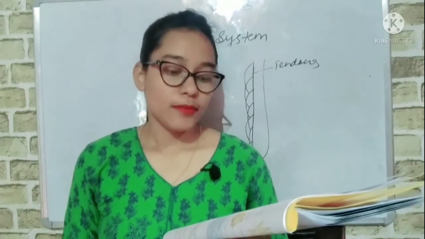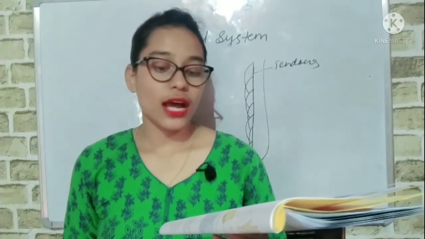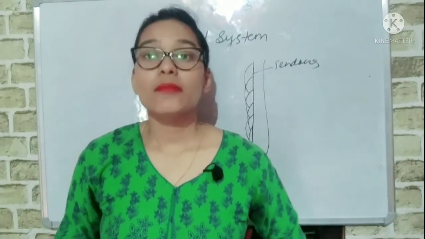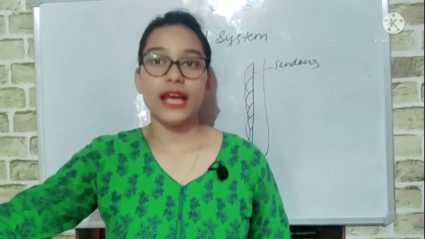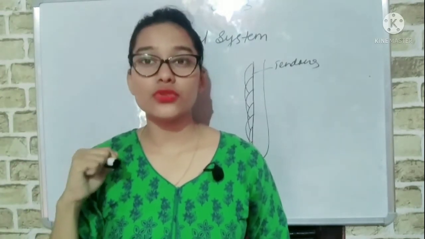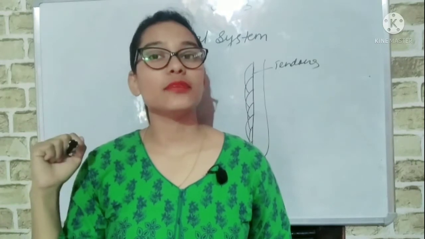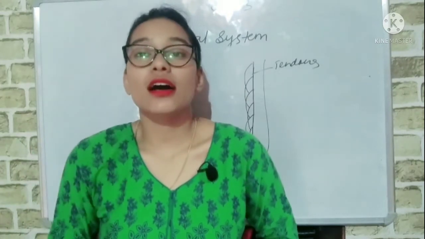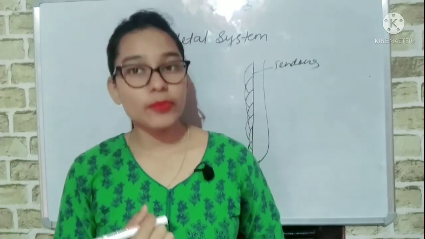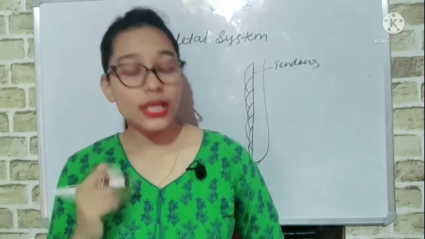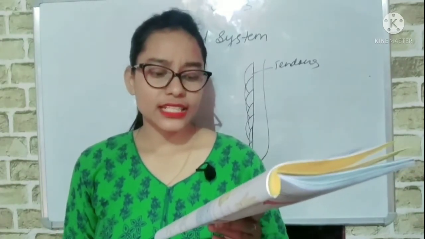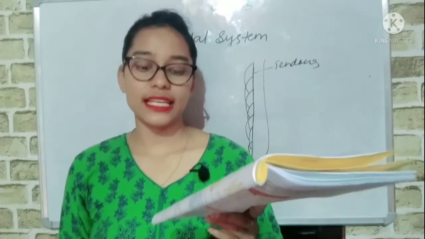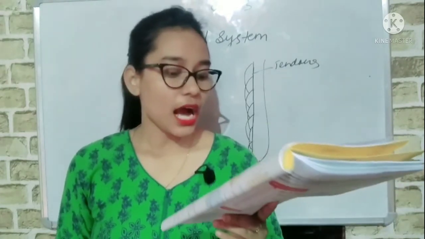Voluntary muscles are the muscles that are under our control. Suppose I want to move my hand, it is under my control. If I want to move it, I will move it, otherwise I will keep it in one place. This type of muscle is called voluntary muscle. All the muscles attached to the skeleton, called skeletal muscles of the body, are voluntary muscles.